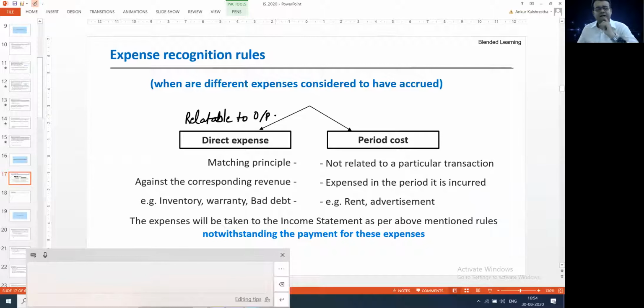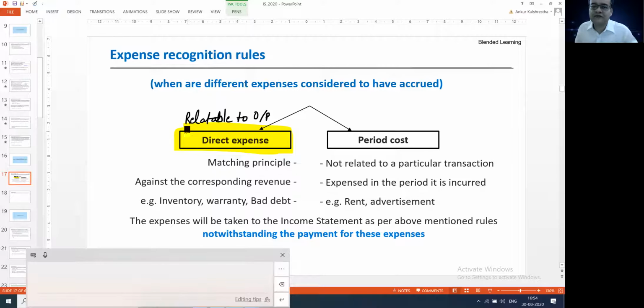So what kind of expenses are these? Let's say raw material in context of a manufactured finished good, or the human resource payment in case of a consulting firm. Now these are the expenses where you can draw a one-on-one mapping between the input cost vis-a-vis the output revenue. That's what is a direct expense to me, the first category. And don't worry too much about what it is called, but just think about what these kinds of expenses are.